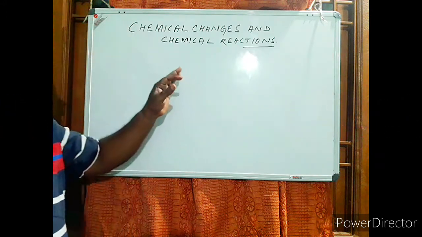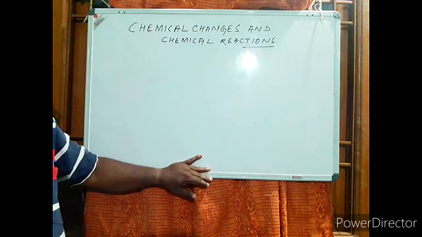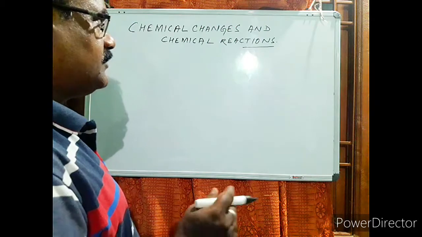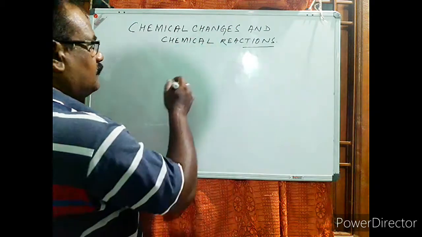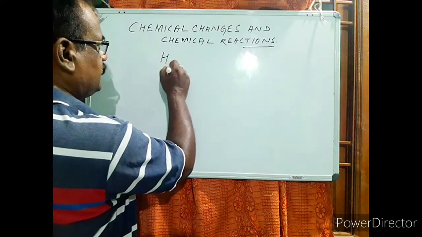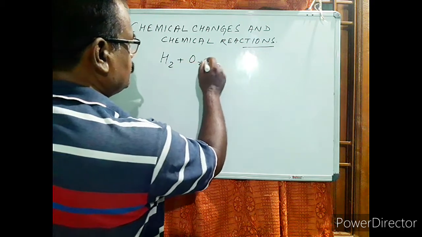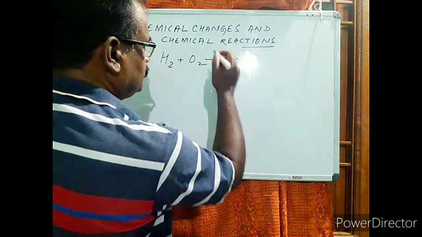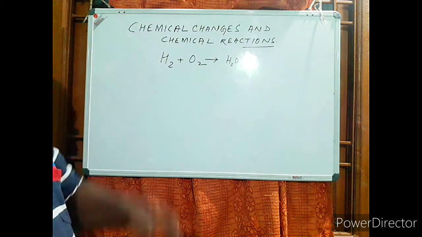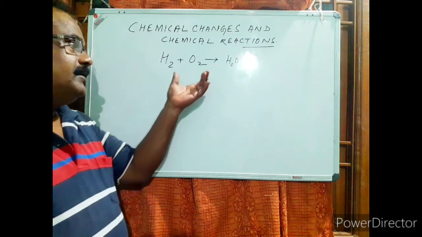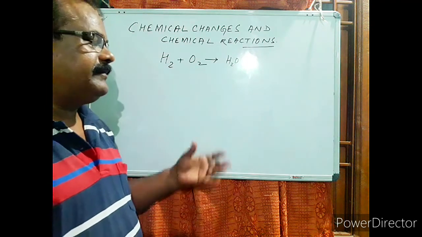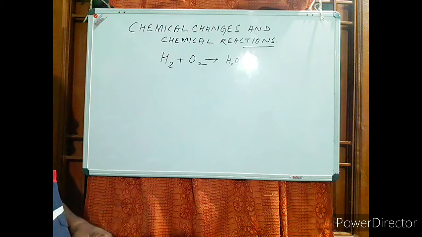Students, we will start today the chemical changes and chemical reactions. As you already have some idea about chemical changes, it will be better to start by taking an example. Let us consider that hydrogen combines with oxygen so as to form water. You already know that this is a sort of chemical change and also a chemical equation. Already you have some idea about chemical equations and chemical reactions.